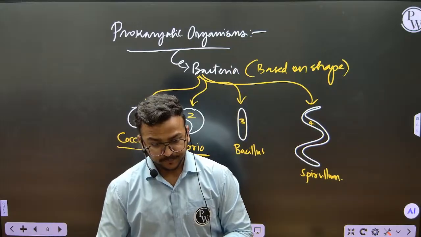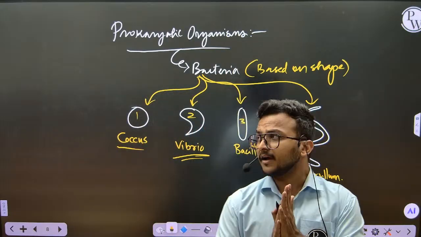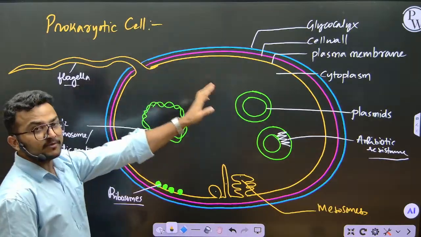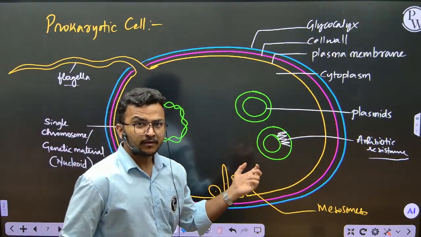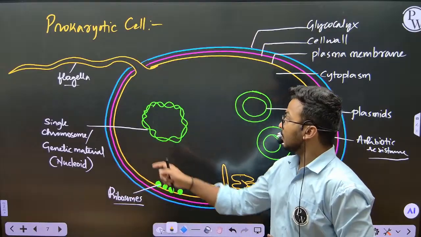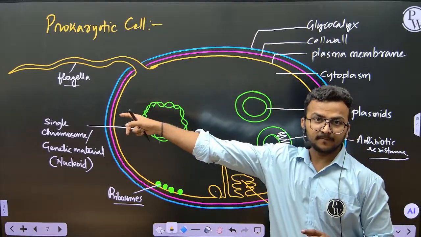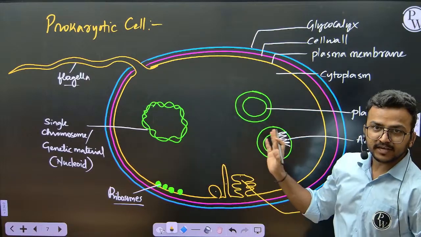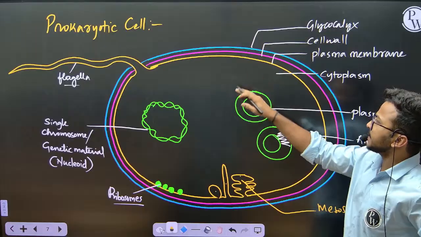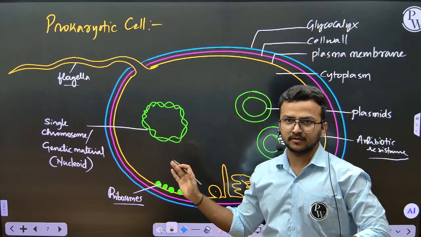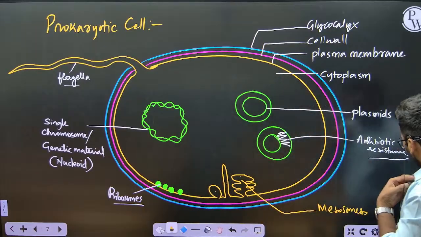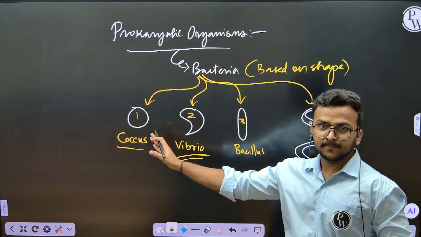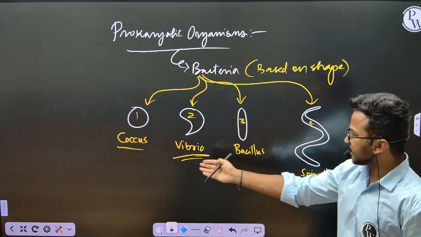Okay, that is today's class. What we have learned is, first, an overview of the prokaryotic cell, what parts are present in a prokaryotic cell. Another thing we discussed is the different shapes of bacteria and their names.